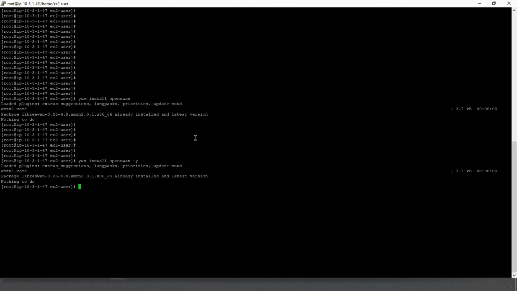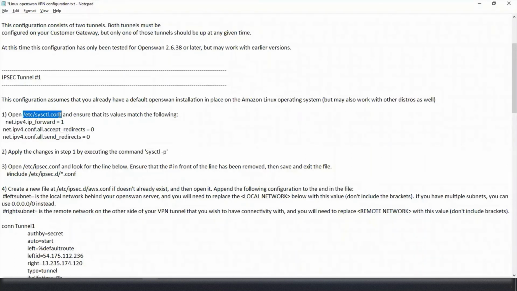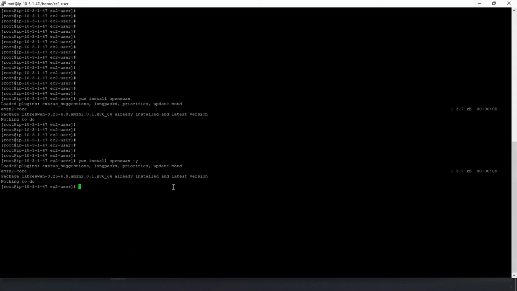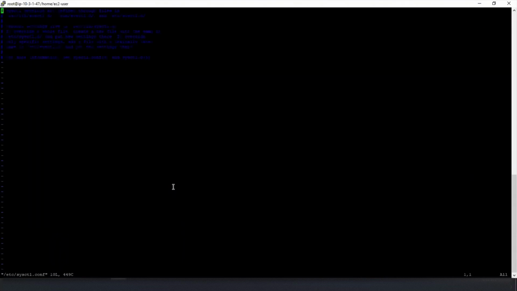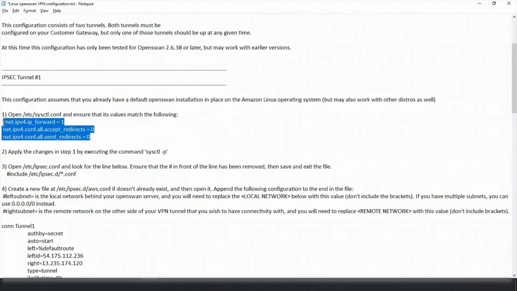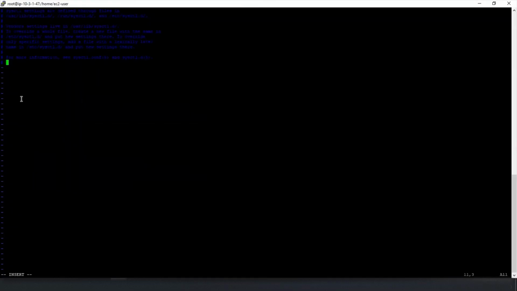So let's copy the first configuration into this file. So vim, right click and paste it. Come down, press O for next line and copy these lines. Control C, right click to paste.